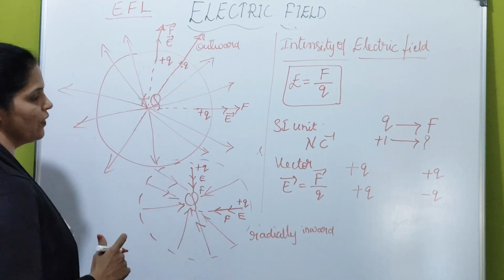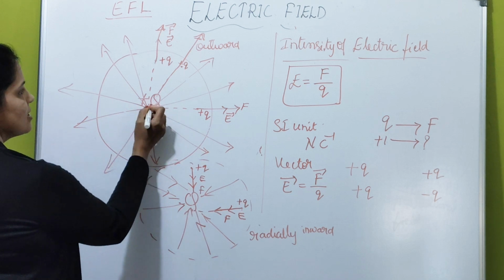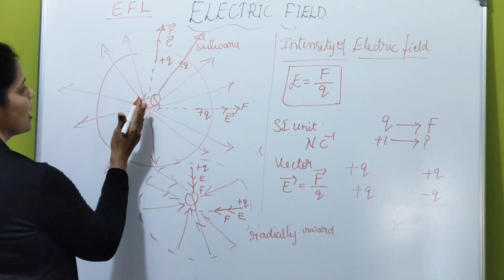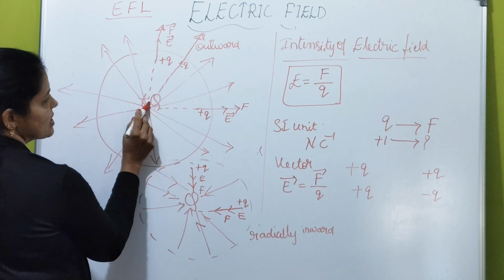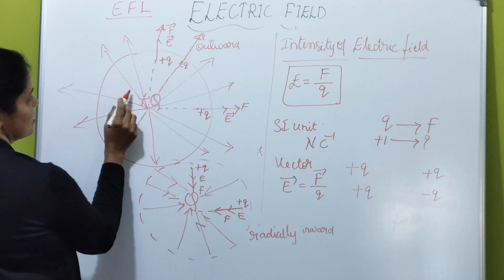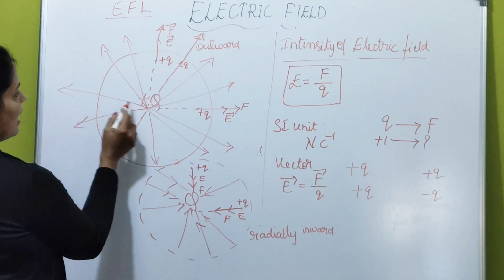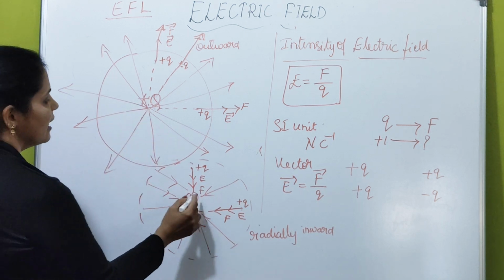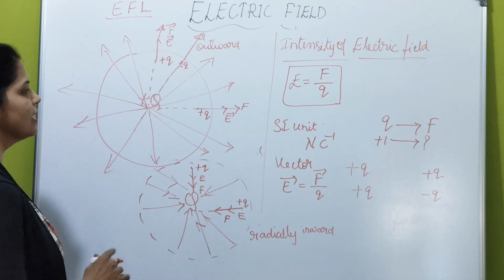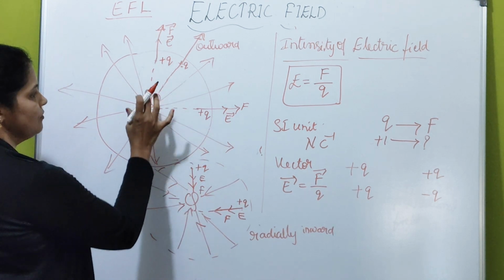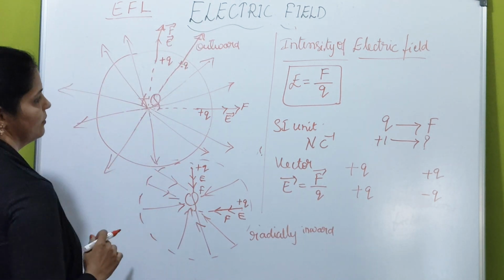From this sketch you are observing that electric field lines always start from positive charge, right? So once the positive test charge starts to move, it always starts moving from the positive charge, right? It always starts from positive source charge. You look at here, everywhere you are observing that the electric field line starts from positive charge. And where it ends, look at the arrow mark here, it always ends on negative charge. It is just an imaginary line, okay? If there is a single source charge, this line is always a straight line, okay?